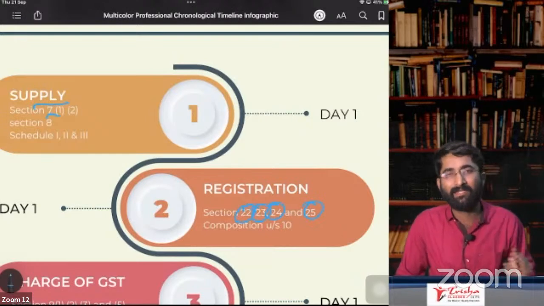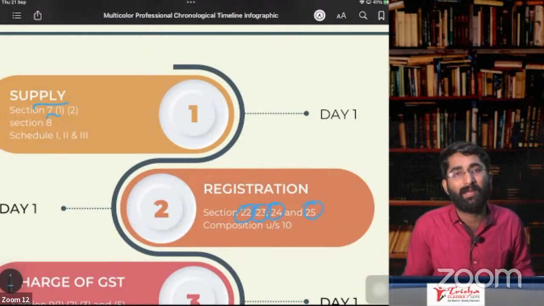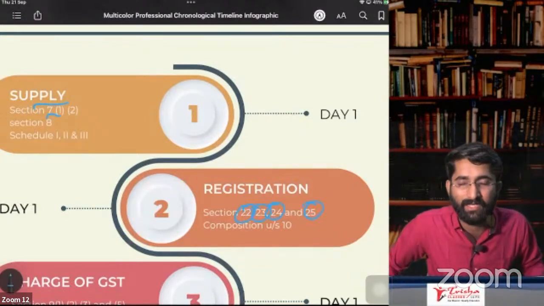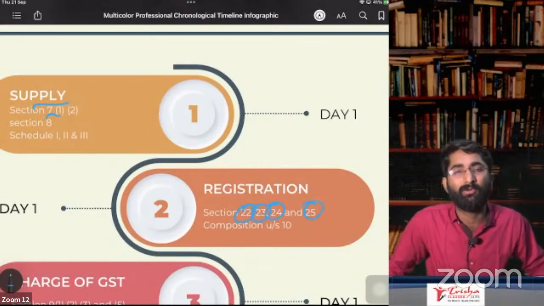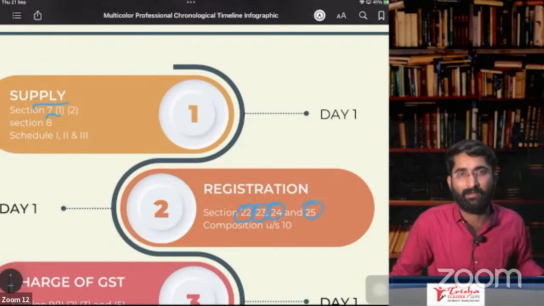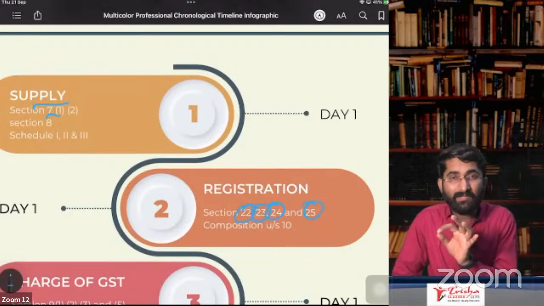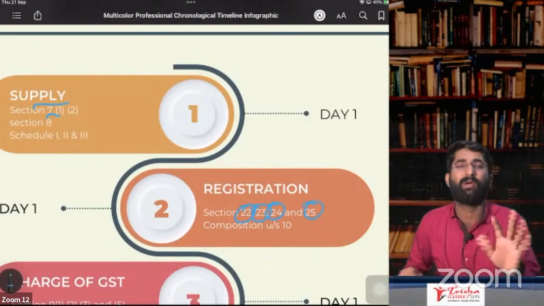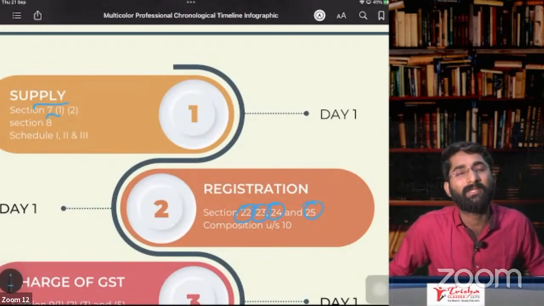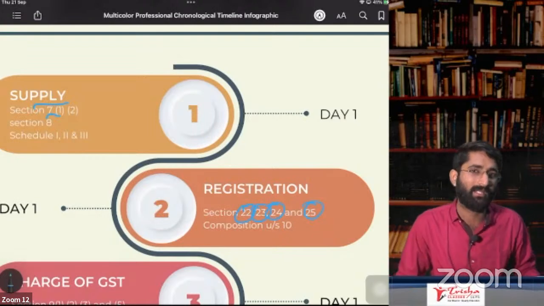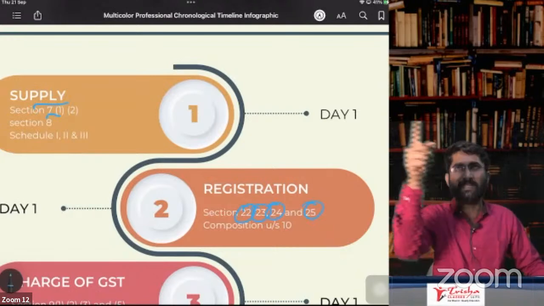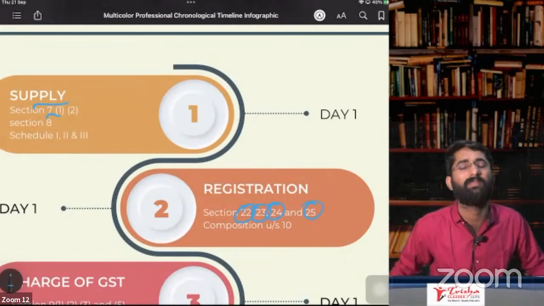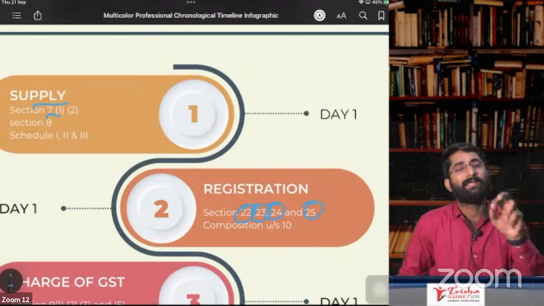Later, IS, S for supplier. If you are a supplier who is registered under e-commerce, in that case, you have to take the compulsory registration. Why? Because under section 52, your TCS will be done. To claim that TCS back, you have to go for compulsory registration. If you don't have the registration, how to take that amount back? That amount belongs to you. TCS has happened. To claim it back, you have to have the registration. That is about IS.